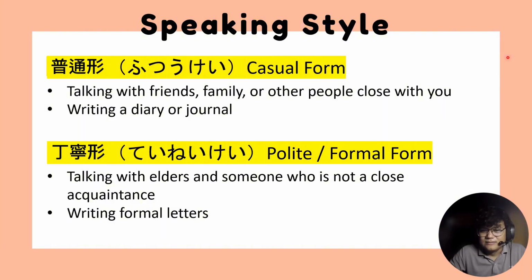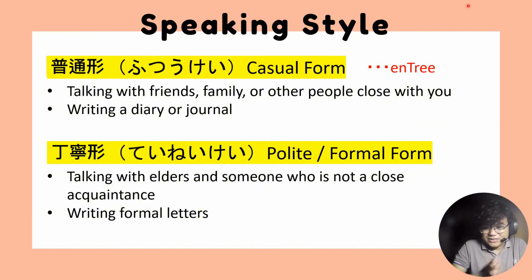In N3, the sentences being taught there are actually in casual form, because basically N3 is designed to communicate with peers of the same age, like for example the students. That's why we are just using the casual form when introducing Nihongo to them. Okay, so basically the students will just be talking with their friends, diba? Students to students. Now, the problem here is for the polite and formal forms.